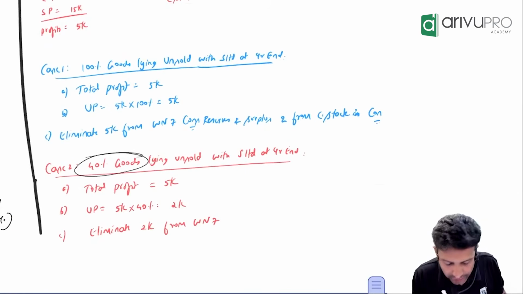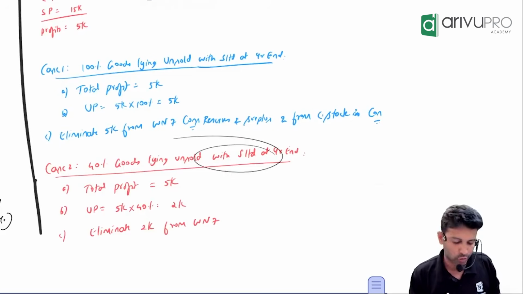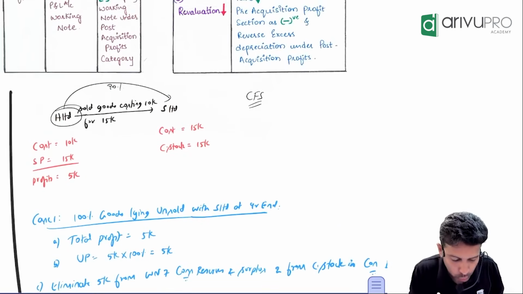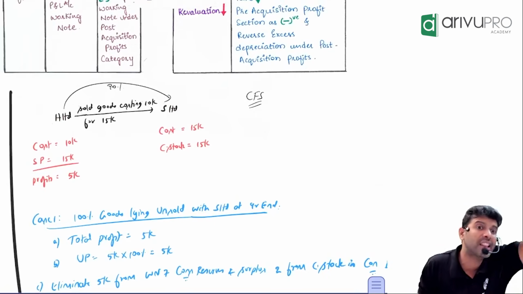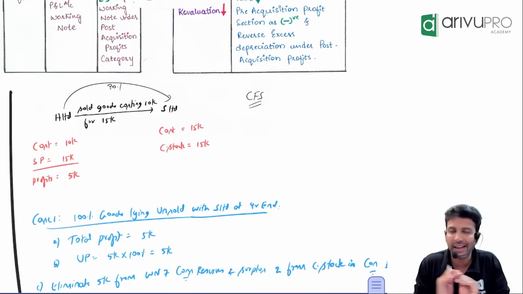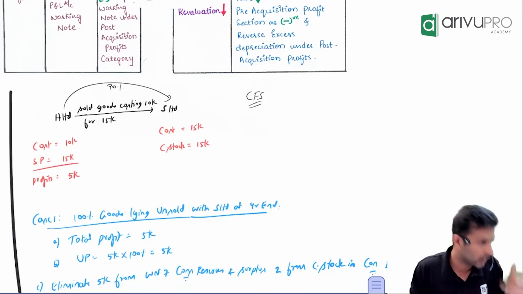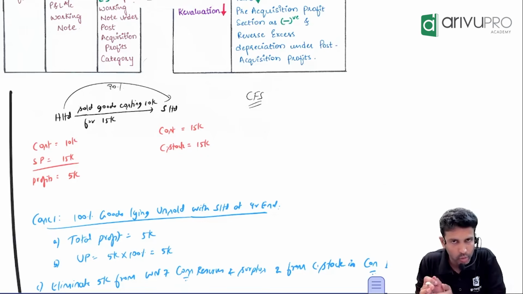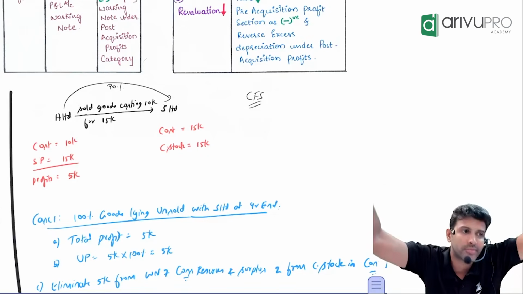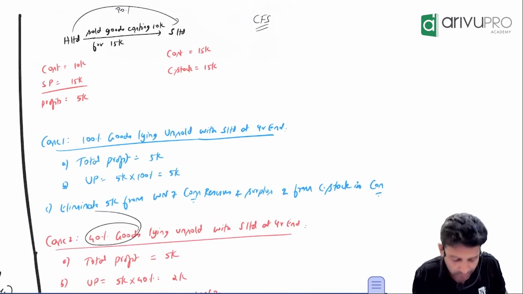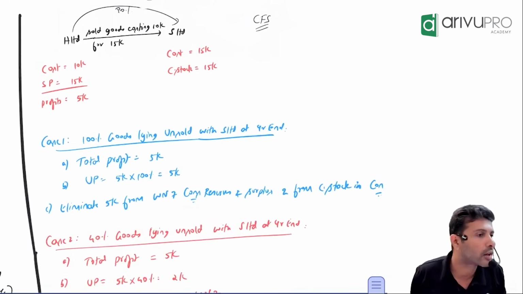Let's say 40% of the goods only is lying unsold. Possible, no? After purchasing the goods from H Limited, S can also sell the goods, right? So in the second case I have assumed S Limited purchased the goods from H, and of those goods 60% is already sold off. So how much is remaining? Only 40% is remaining. Okay?